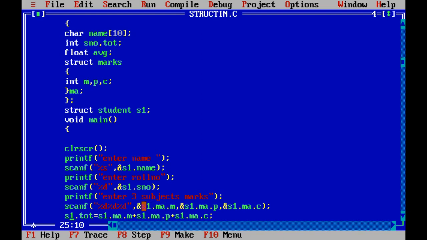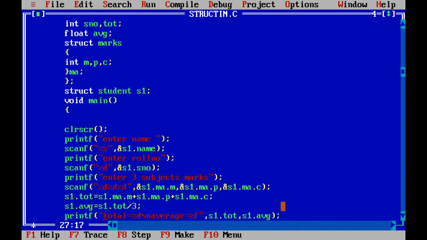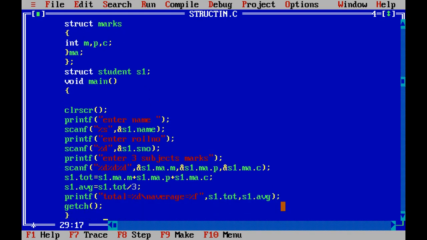So 3 things you have to specify here. First structure dot inner structure dot the variable. This is the way of declaring structures within structures. Whenever you calculate also, same way, S1 dot MA dot M. Now calculate the total and average and display those results back to the user. Now again here total and average are related to what?